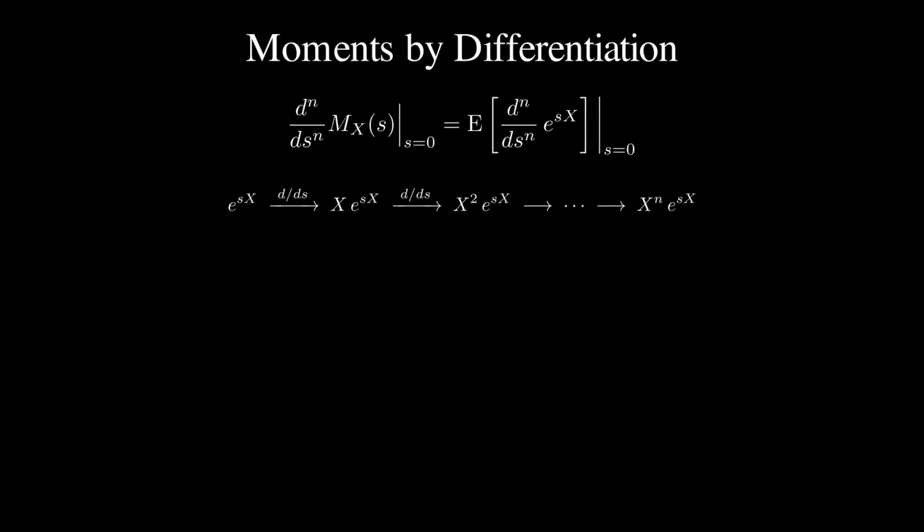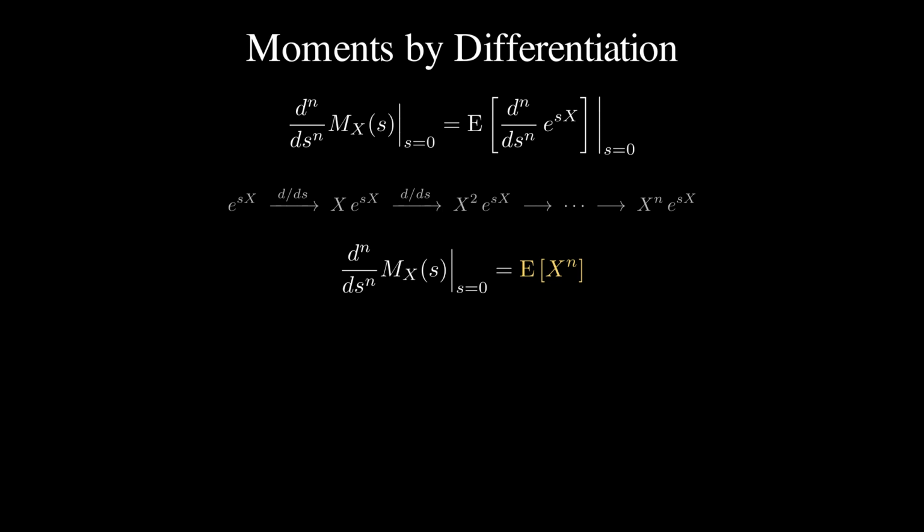Differentiating once pulls one factor of x down in front of the exponential, twice x squared. After n passes, x to the n stands in front. Now set s to 0. The exponential collapses to 1, and what remains is the expected value of x to the n, the nth moment